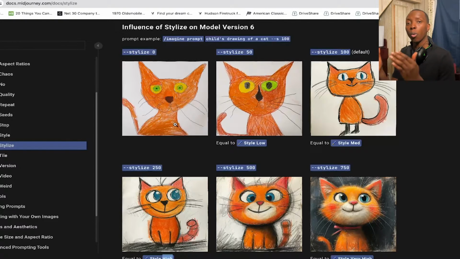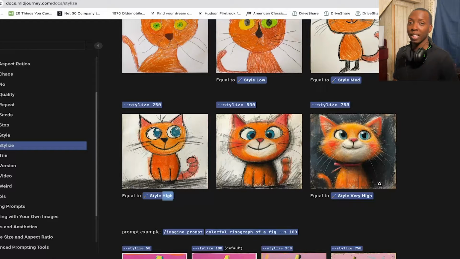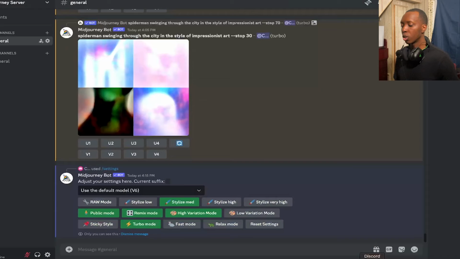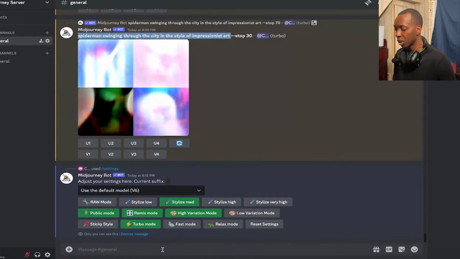So again, the lower it is, the uglier it will be. But the higher you make it, obviously, all of a sudden, this kid becomes Picasso. I mean, Stylize 250, now we have this. Stylize 500, you have this. And Stylize 750, I mean, geez, if your kid is making that, get him into art school, because this is incredible.